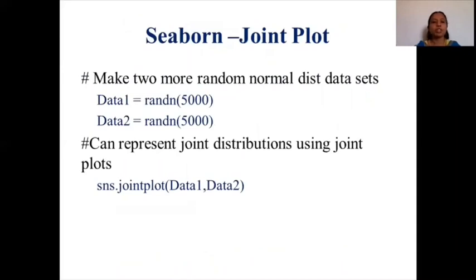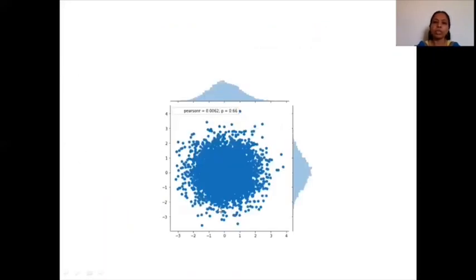I'll give you a few examples of bivariate as well as univariate graphs. The first one you see is a joint plot, which is a bivariate plot. Seaborn is helping you to analyze the distribution between two data. It is a bivariate graph. Look at the example, I have taken two values, one is data 1, another one is data 2. Now I can have a joint plot which will give you the analysis between data 1 and data 2. So you can see the bivariate graph which has been represented using a joint plot based on the Seaborn library.